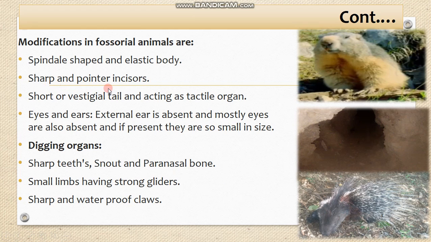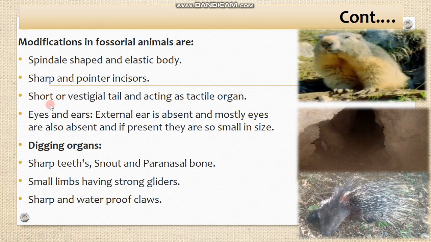Secondly, the sharp and pointed incisors. The main purpose of sharp and pointed incisors is that it is the modification for digging the earth, as these animals live in burrows and they themselves dig the soil and form their homes inside the earth. For the digging of earth, they use their strong and pointed incisors.